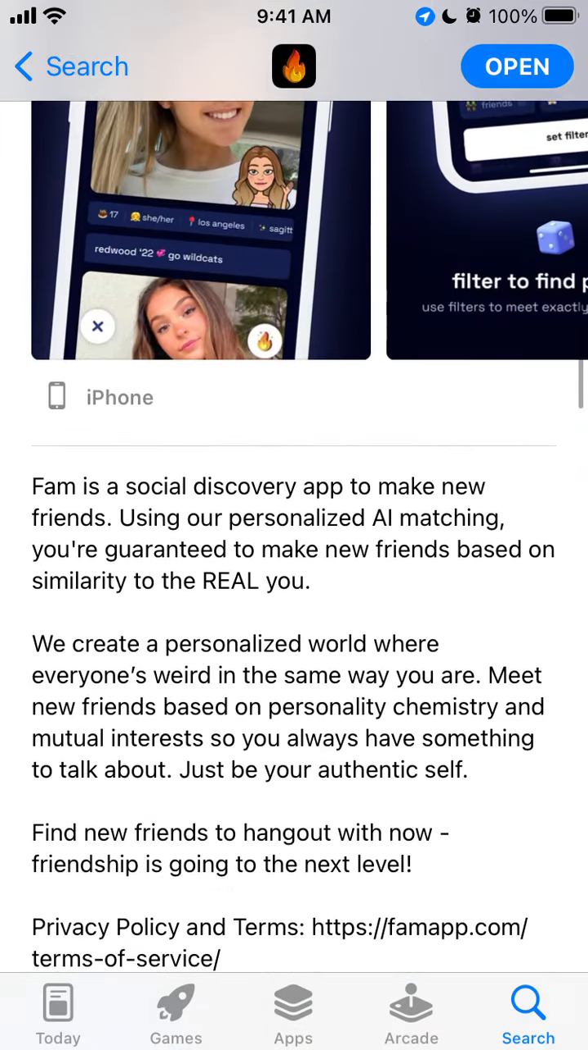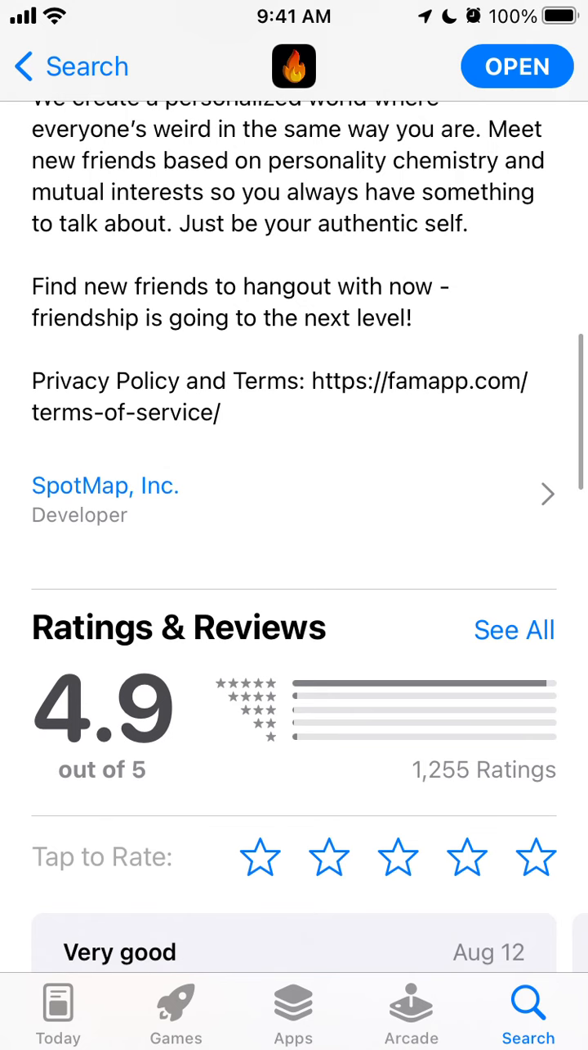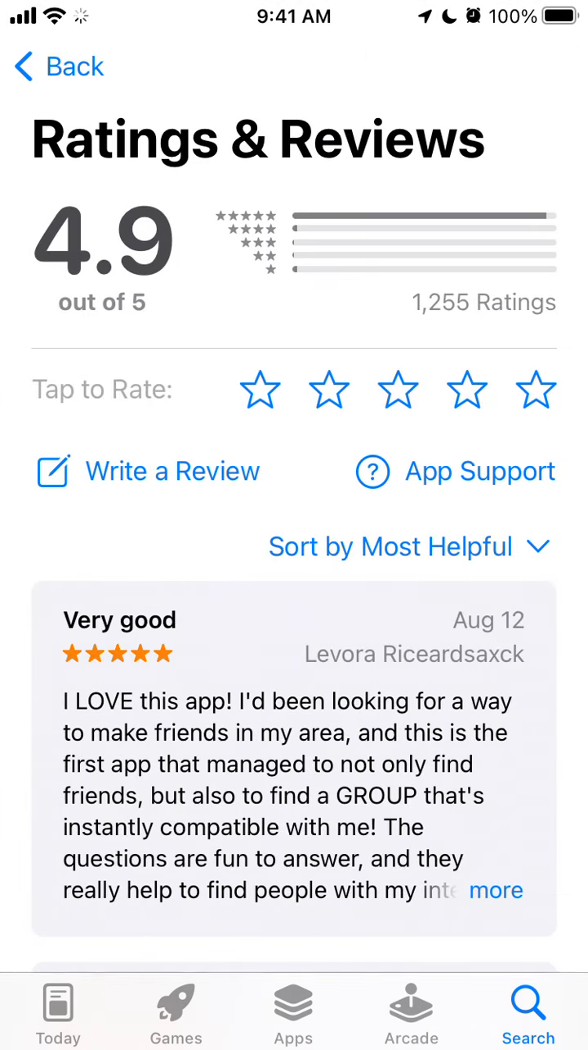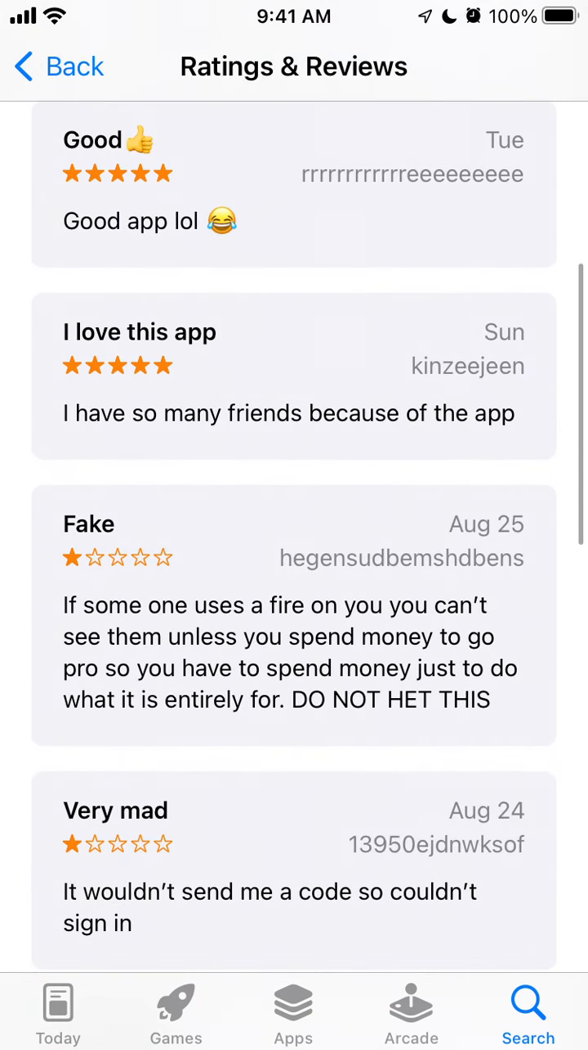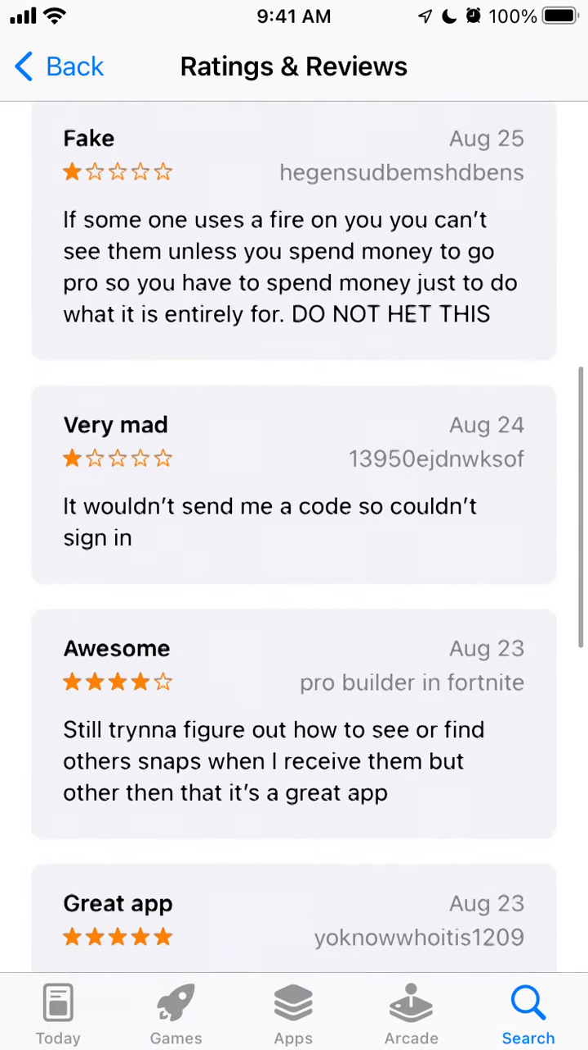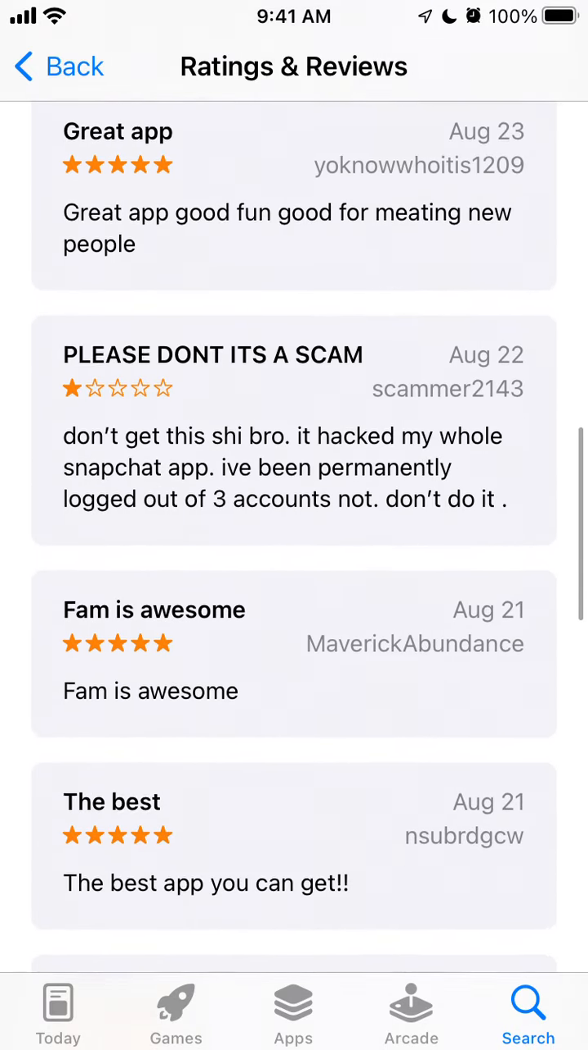The average rating seems to be pretty okay. If it was a complete scam or something like that, I think it would be much worse. It's a good app to find friends, good app. Great.